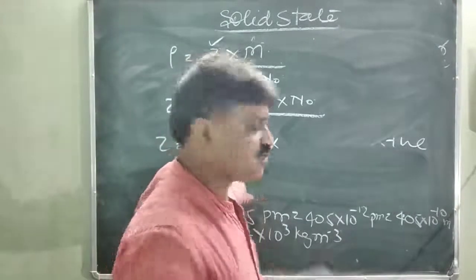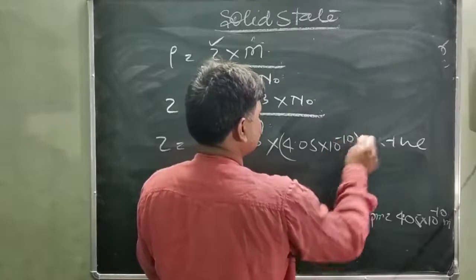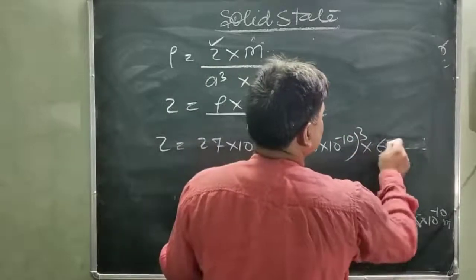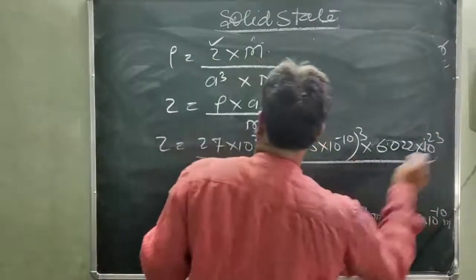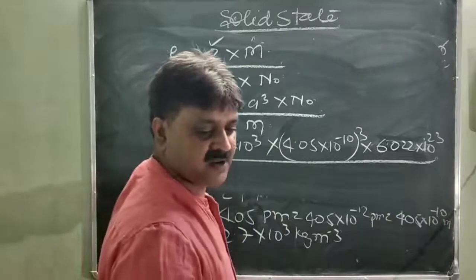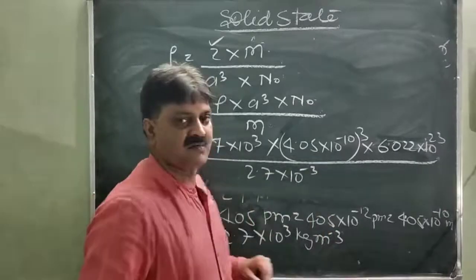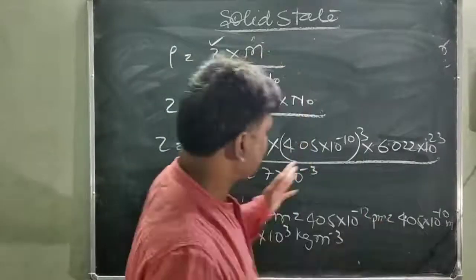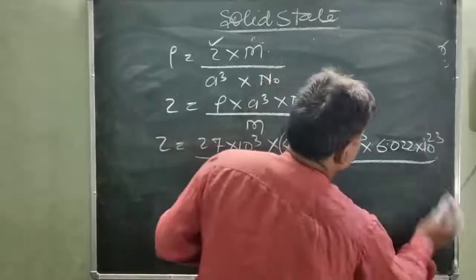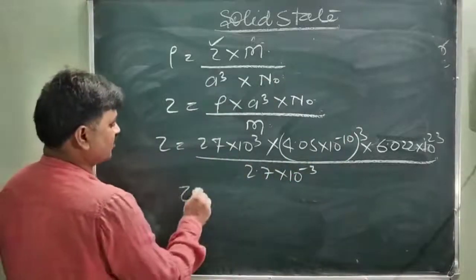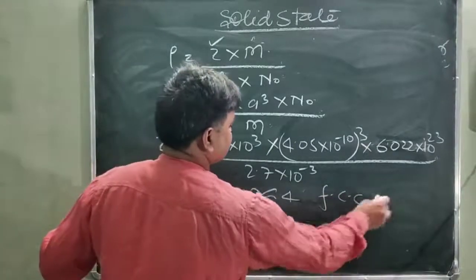This is 4.05 into 10 power minus 10, cubed, into Avogadro number 6.022 into 10 power 23 upon atomic mass, which is given 2.7 into 10 power minus 2 kilogram per mole. It is very easy to calculate. Calculate it yourself. Their Z value is nearly 3.99 or approximately 4. So it is FCC type of structure.